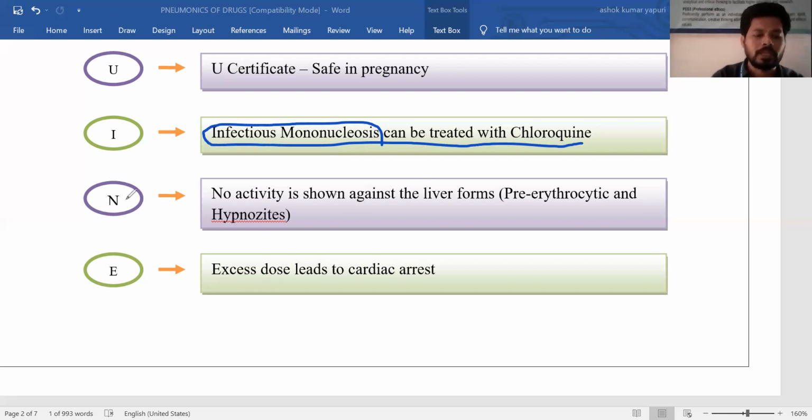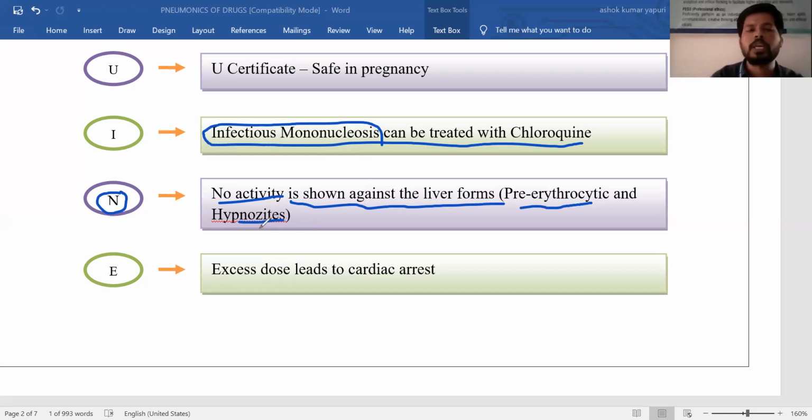After I, the next letter is N. N means no activity is shown against the liver forms, especially pre-erythrocytic forms as well as hypnozoites. Pre-erythrocytic means not in the blood. Erythrocytic means schizont forms, the forms of the parasite in the blood.